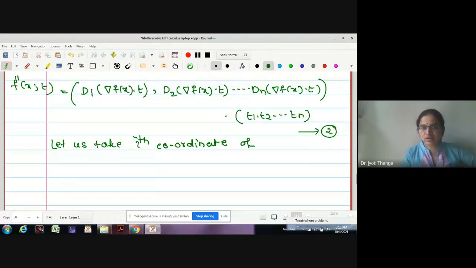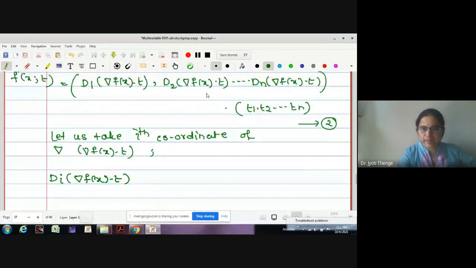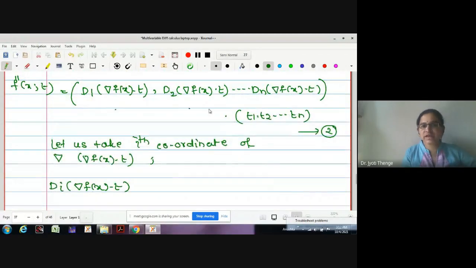Let us take the ith coordinate of del f(x) dot t. What is the ith coordinate? Is it D_i del f(x) dot t? Correct, no? Here, this is first, this is second. Therefore, in general, it will be the ith one, D_i del f(x) dot t.